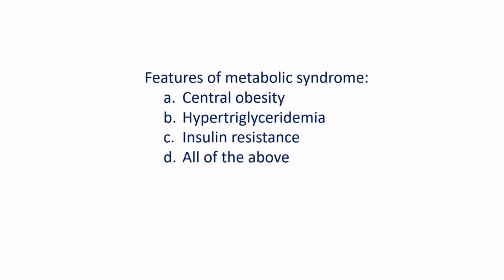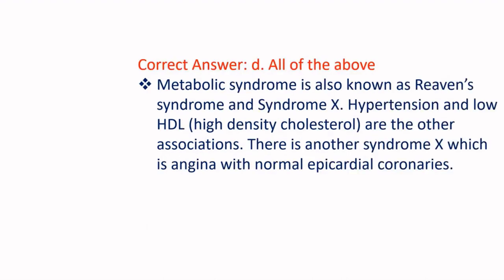Features of metabolic syndrome: A. Central obesity, B. Hypertriglyceridemia, C. Insulin resistance, D. All of the above. Correct answer D. All of the above. Metabolic syndrome is also known as Reaven syndrome and syndrome X. Hypertension and low HDL are the other associations.